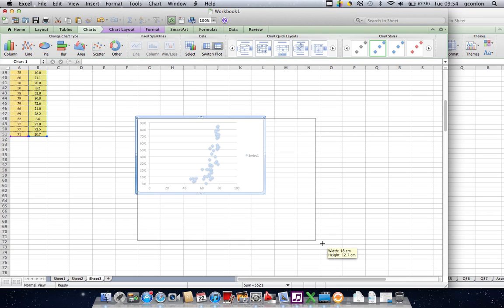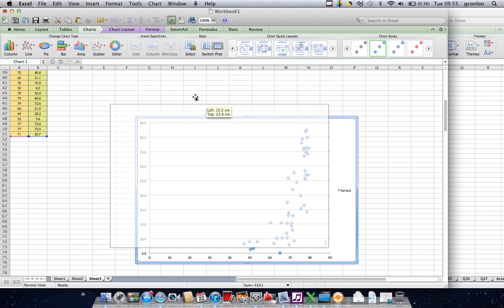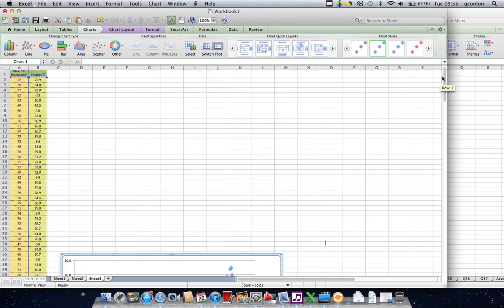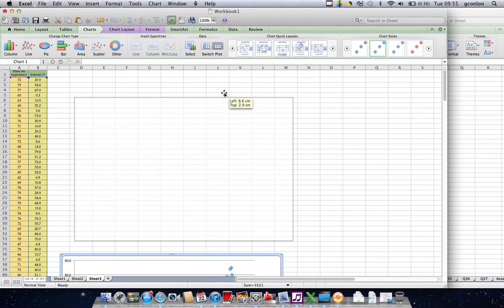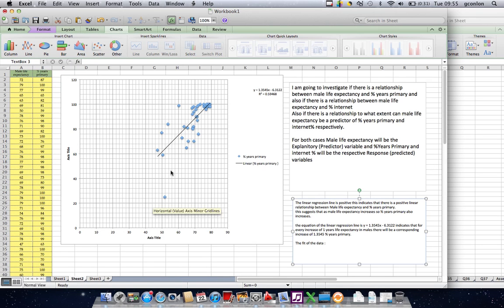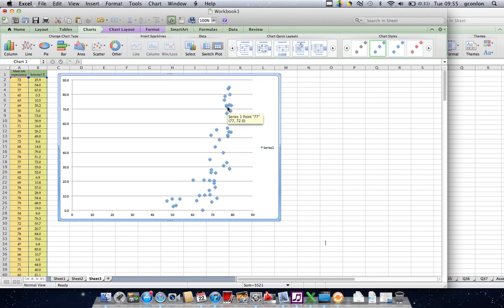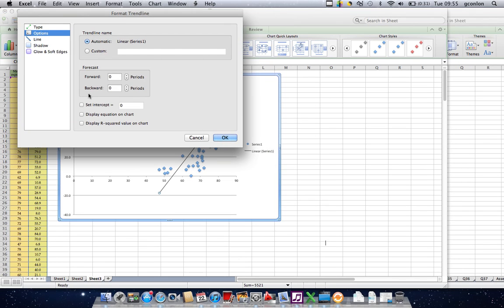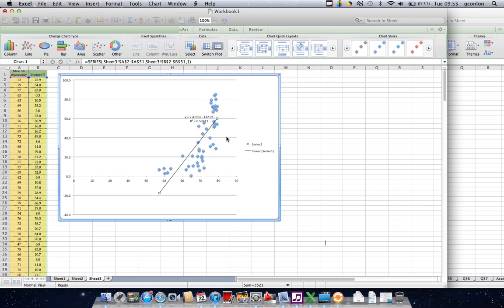Now, immediately I can see when I compare these two, I'm just going to use my eye, and that's all I'm using. I can see straight away between sheet 1 and sheet 2 that this one is a much better relationship. Just have a look. This one is all pretty much grouped around here, whereas this one's got a much better linear line. Let's right click on there, and then we basically add a trend line. Remember, I have to do this differently to you. Now, curiously enough, this one doesn't have as good an eye spread, but it does appear to be a better relationship.